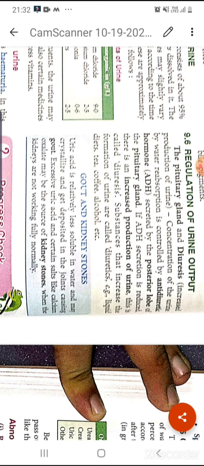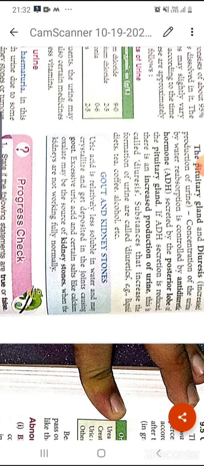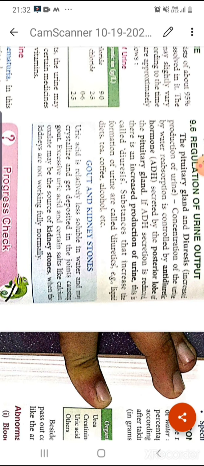If there is a normal amount of ADH, then the urine production is normal. In normal ADH concentration, the urine production is also normal, so there is no problem. But if ADH secretion is reduced, then there is increased production of urine, that is known as diuresis, and substances that increase the formation of urine are called diuretics, like liquid diets, tea, coffee, alcohol, etc.